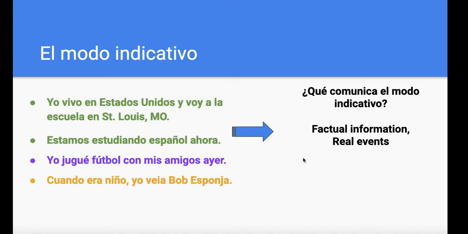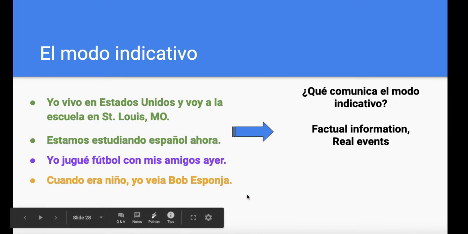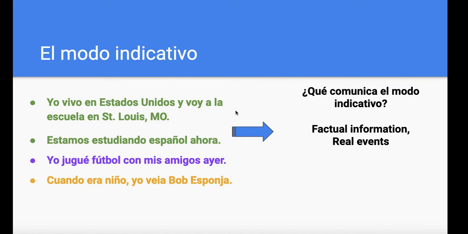Before spring break, we talked about the indicative mood and the subjunctive mood. When I presented the indicative mood to you, I talked about these four sentences and I asked you to take a look at the verbs. First sentence. Yo vivo en Estados Unidos y voy a la escuela en San Luis, Missouri. When I asked you to look carefully at the verbs, you immediately told me, oh, those verbs are conjugated in present tense. And that's correct.